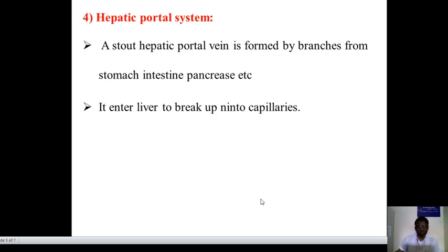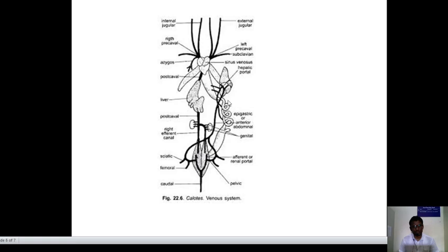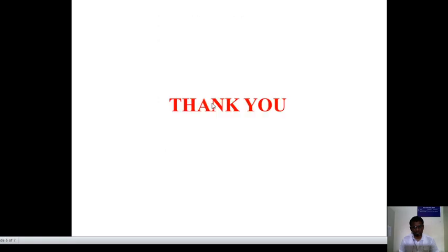The last one is the hepatic portal system. Here a stout hepatic portal vein is formed by branches from the stomach, intestine, pancreas, etc. It enters the liver to break up into capillaries. This is the venous system of Calotus.